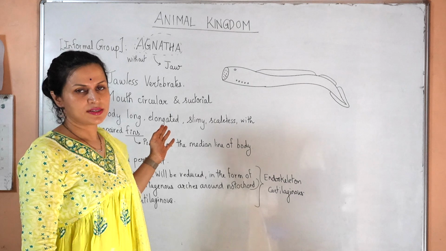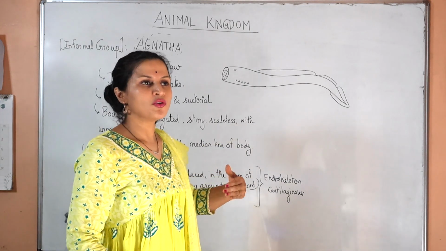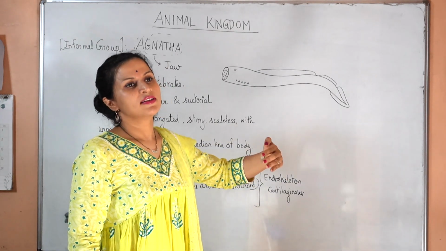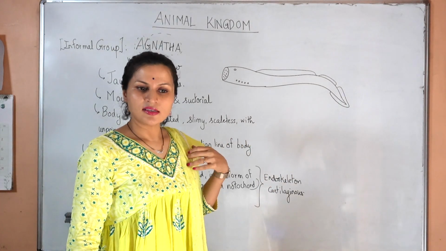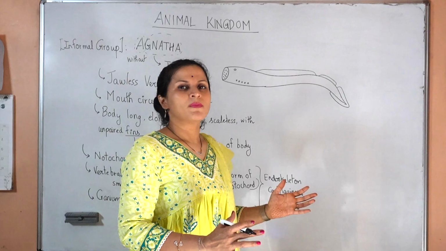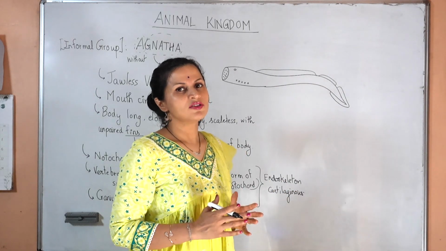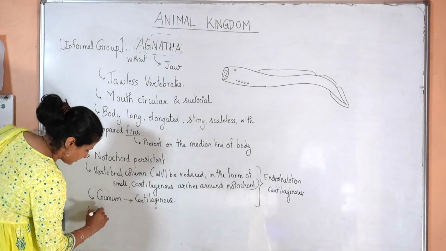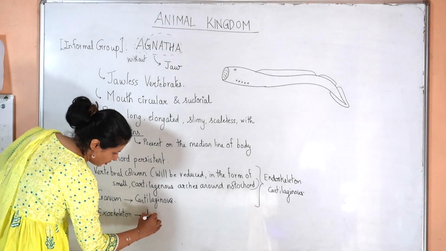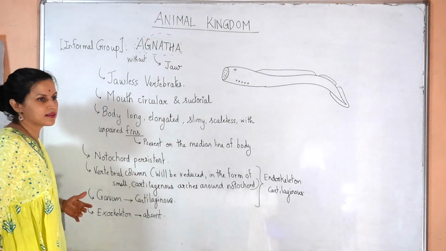Because these are lower chordates, isn't it? In the higher chordates from bony fishes onwards, you will find that the vertebral column is becoming more and more dense and bony. And in us, the mammals, it is a properly formed bony endoskeleton with a bony vertebral column. Exoskeleton is absent in them. They do not have scales or anything on the outside.